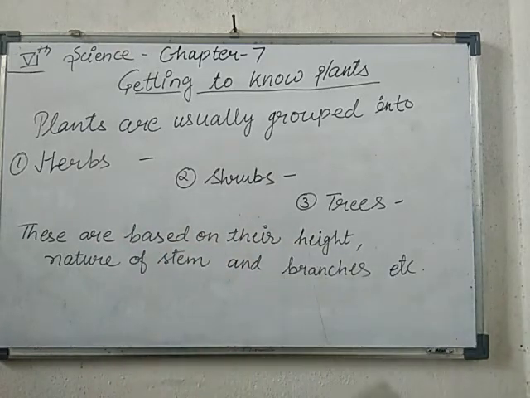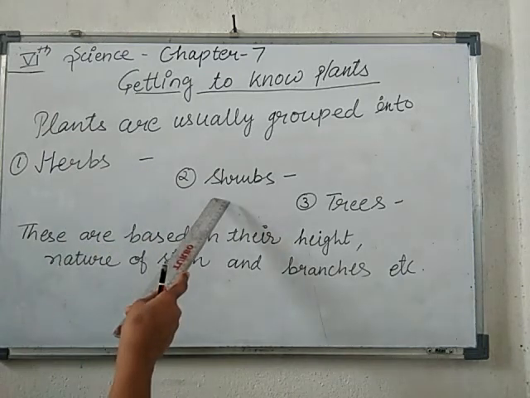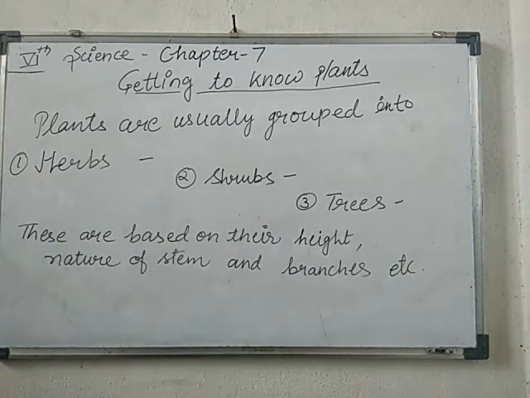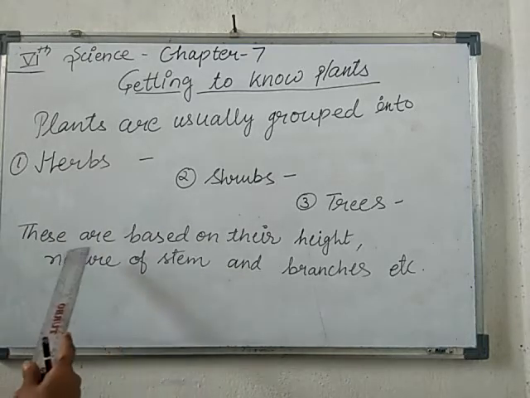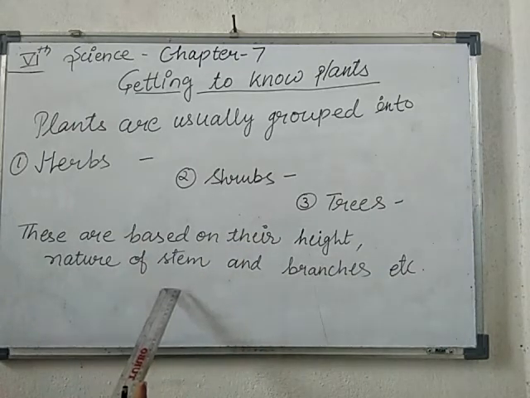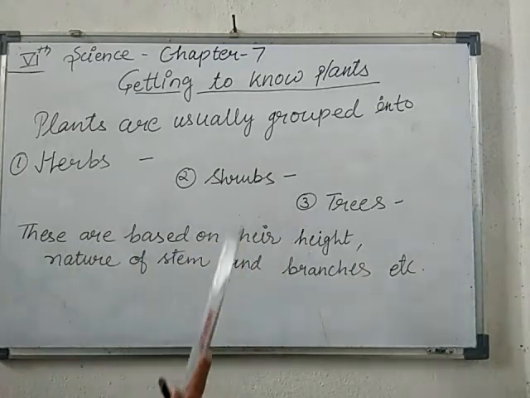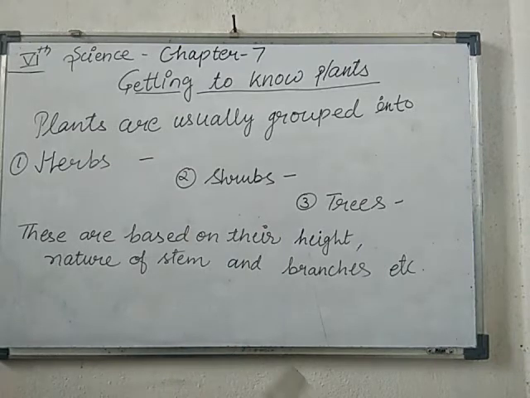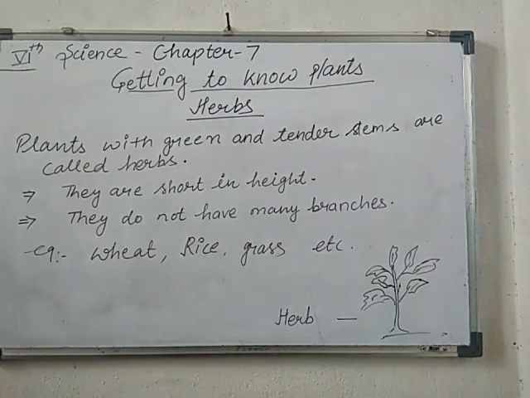What is the height of herbs, shrubs and trees, and their properties, we will discuss one by one later. They are also based on the nature of their stem and their branches. Now first I am going to discuss herbs. So let us start with herbs.